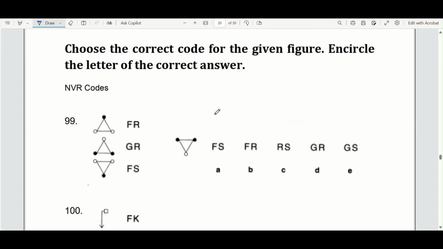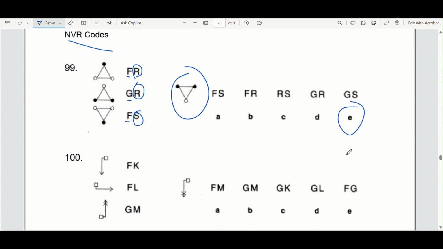Now, next question, 99, NVR codes. We've got F and F. So again, codes, you always want to look for the similarity between the letters F and F. What might F mean? It seems to mean that there's one black circle, okay? So G would therefore mean that there are 2 black circles. So which option has 2 black circles? Oh, sorry, this one has 2 black circles, so it's going to start with G, either of these options. R seems to indicate that the triangle is pointing up. S indicates it's pointing down, so this should be an S, so GS. Next question.